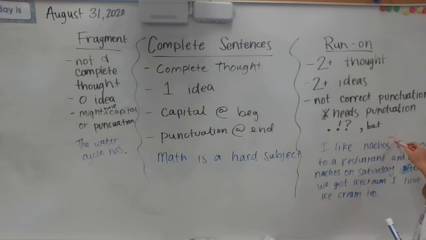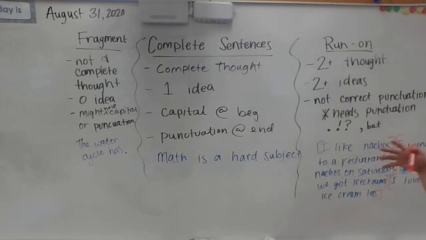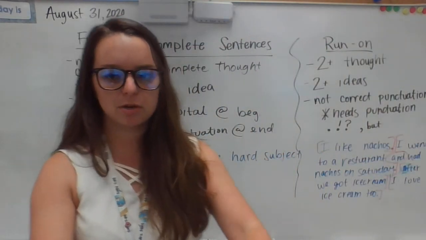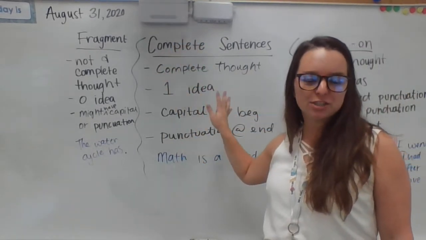I like nachos is a complete thought. I went to a restaurant and had nachos on Saturday is a complete thought. After we got ice cream is a thought, and I love ice cream too is a complete thought. So I had four different complete thoughts. Every complete thought, if we put a period in there, or we put a conjunction like we had and as a conjunction, those allow us to have complete sentences. So a complete sentence is what we're trying to achieve.